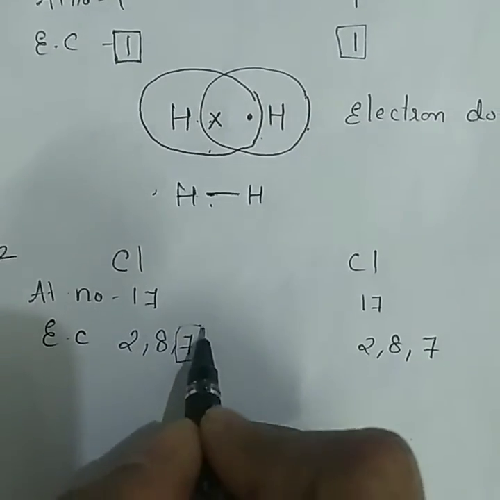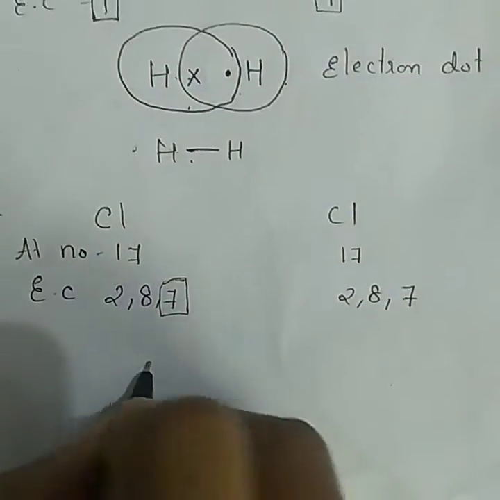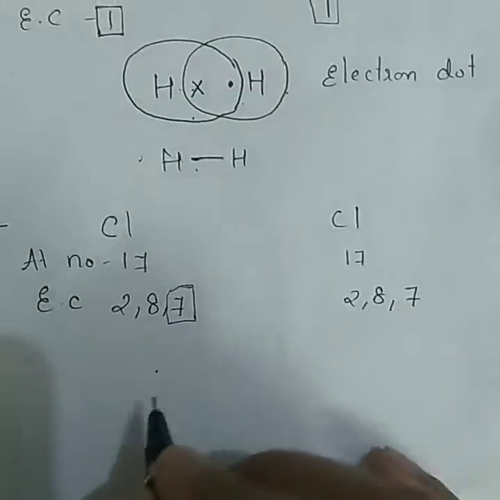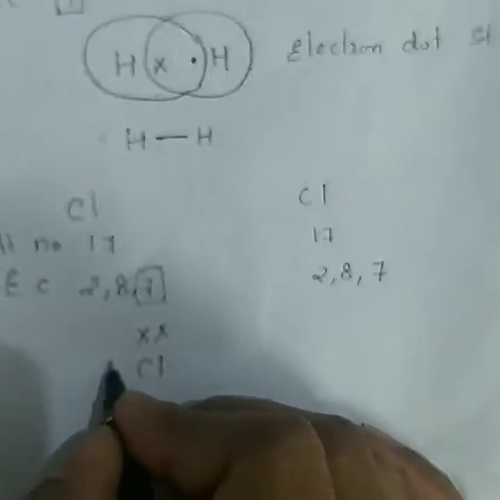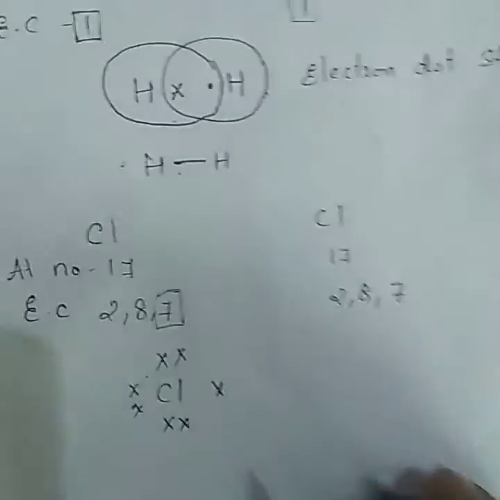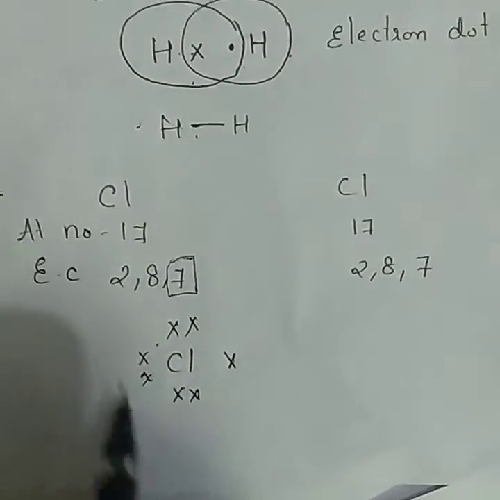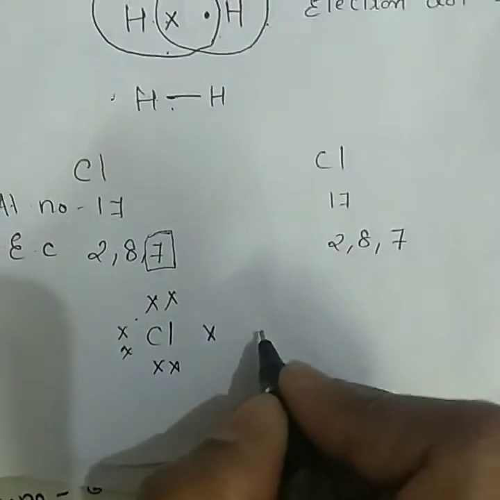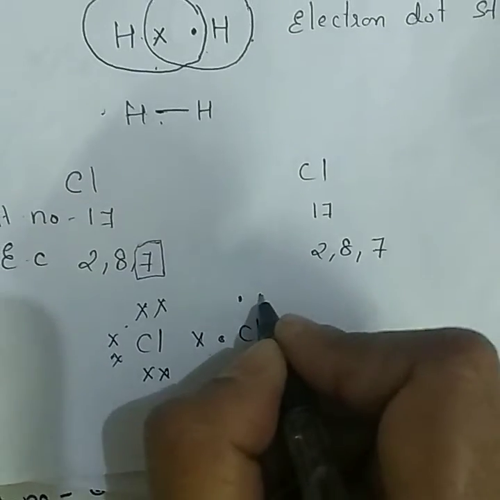There are 7 valence electrons. I am showing the electrons of this chlorine atom with the cross. Whenever you draw and put the electrons, they should be in different directions. It should also be in different directions.